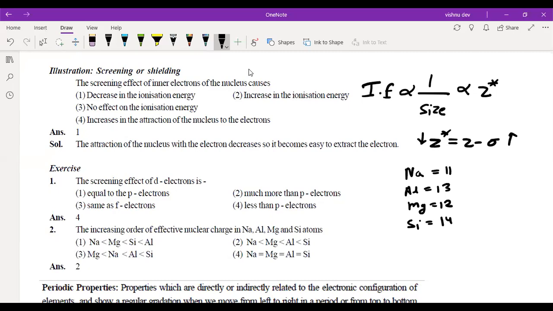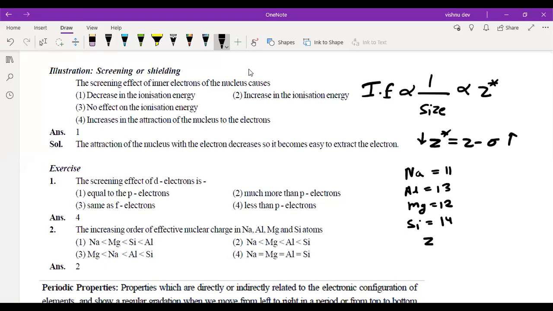Now, the increasing order of effective nuclear charge. Obviously, since all of them are from the same period, there won't be much difference in sigma.